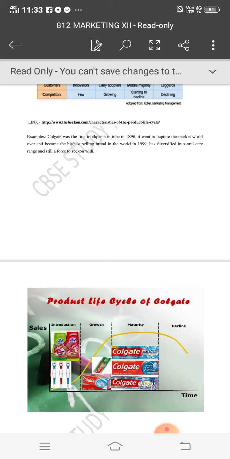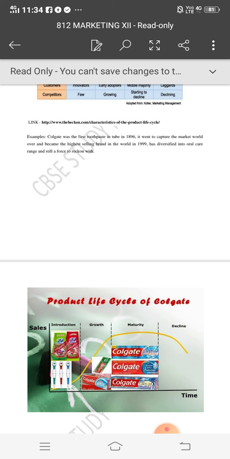Draw time on the x-axis, draw sales on the y-axis, then partition the graph into 4 stages: introduction stage, growth stage, maturity stage, decline stage. Then draw the curve the same as we did before. Sales will start from 0 in the introduction stage, then they will start growing but by a lesser amount. In the growth stage sales are growing, so the curve will be in an upward direction. In maturity, sales are not growing, they have reached the peak point. Afterward they become balanced, continuing. And in the decline stage, sales start declining. So according to time, sales are different in all the stages.